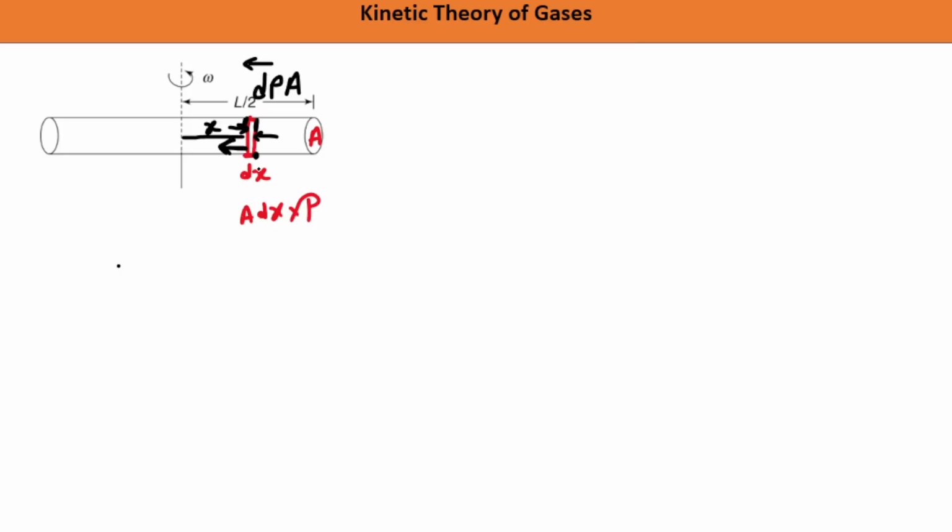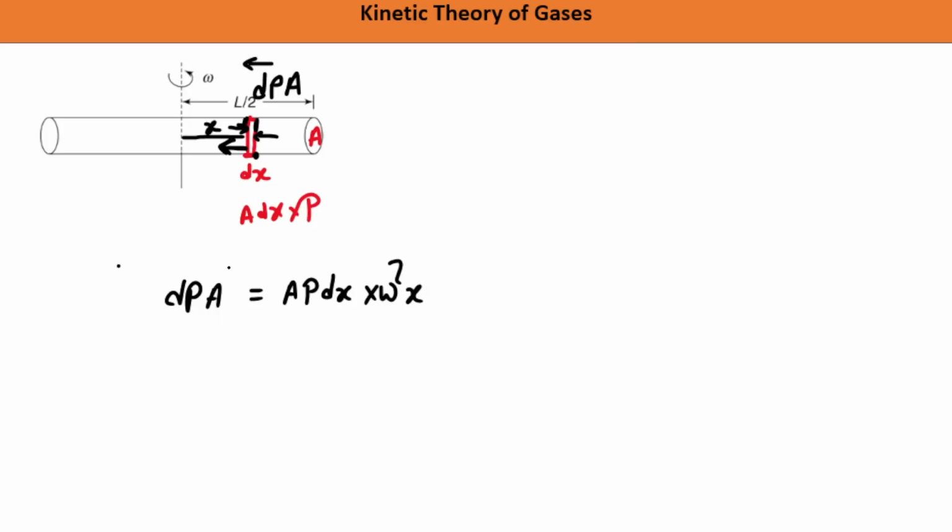Okay. So force acting is how much? This is your dP A. Now dP A, this force is equal to mv square by r or m omega square x. So m is how much? A rho dx I have written, and this into omega square x.